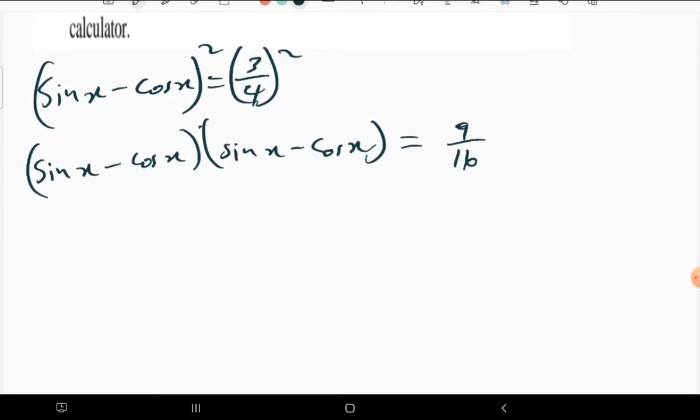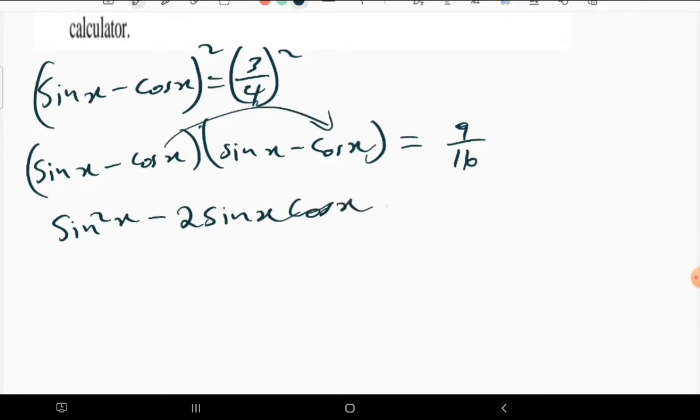The left-hand side is sine times sine, which is sine squared x, then sine and cos twice, which gives negative 2 sine x cos x. Then negative times negative is positive, giving positive cos squared x, equal to 9 over 16.